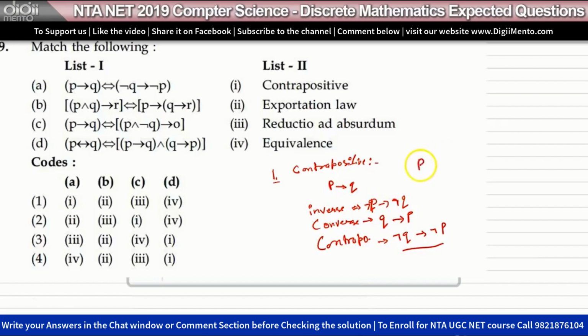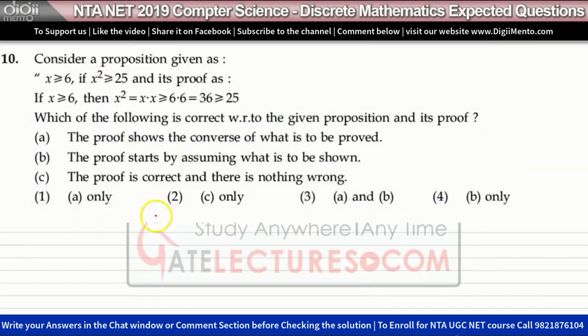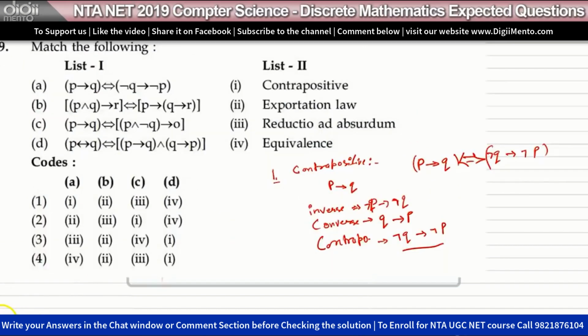We can say P implies Q is the same as writing not of Q implies not of P. These two will always give you the same result. This is the contrapositive of P implies Q.